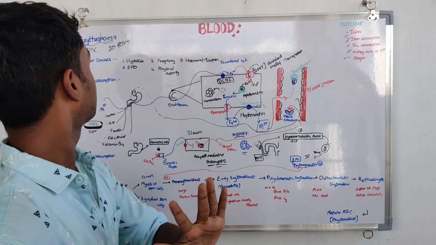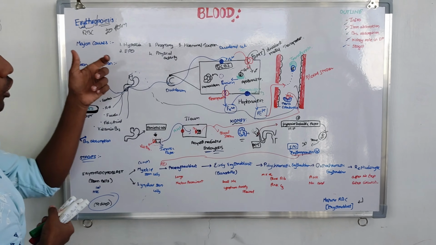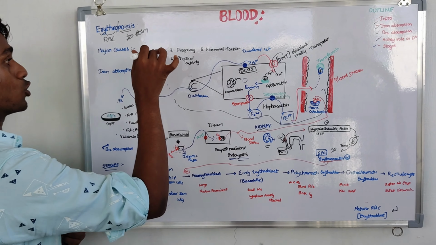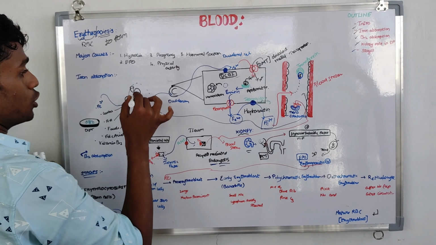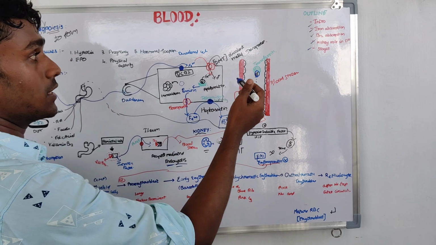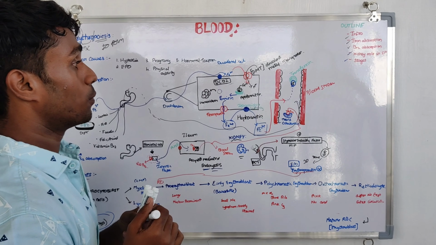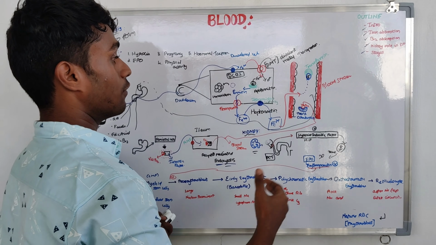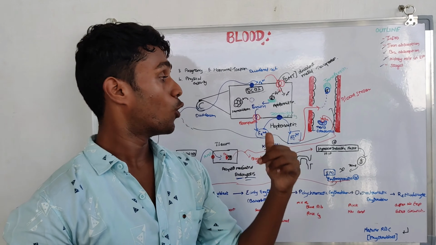Let us quickly recap. We all know the definition: formation of RBC from erythroblast in the red bone marrow. The major cause is hypoxic condition. Iron absorption: in the diet, we take Fe3+, which goes into the stomach and duodenum. In the duodenum, it is converted into Fe2+, and Fe2+ along with H+ with the help of divalent metal transporter enters the duodenal cells. Fe2+ is not supposed to be in free form, so it gets attached to apoferritin and is converted into ferritin. The group of ferritin forms the temporary storage form called hemosiderin.